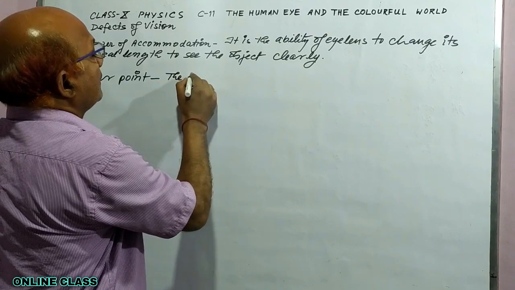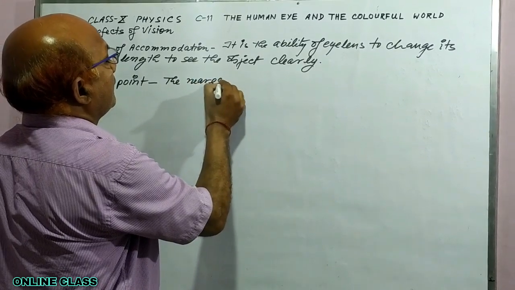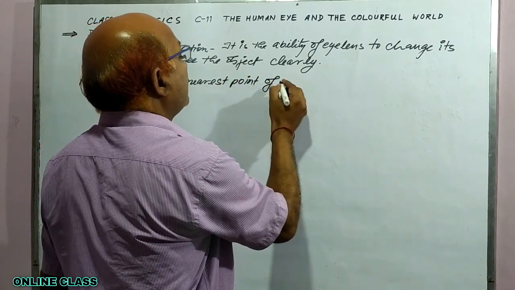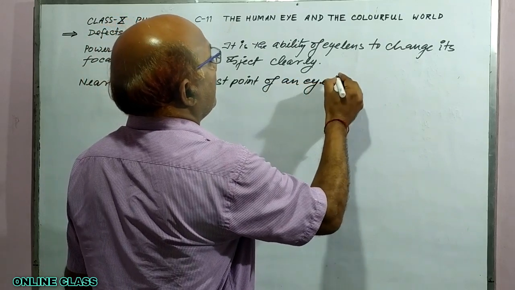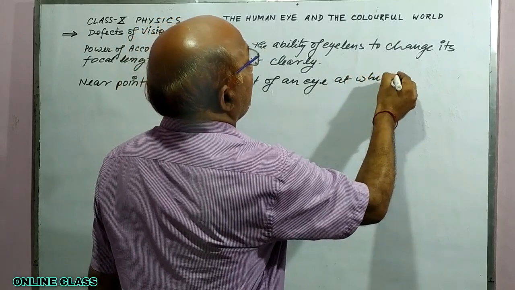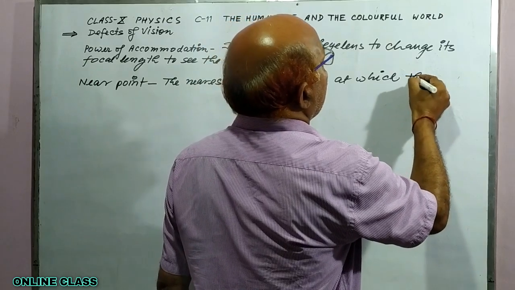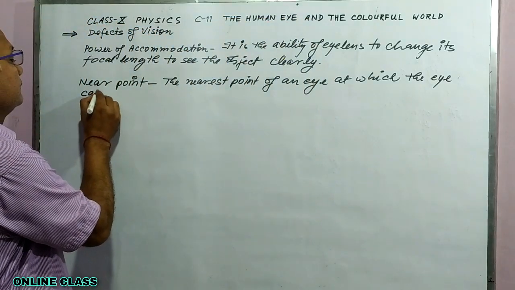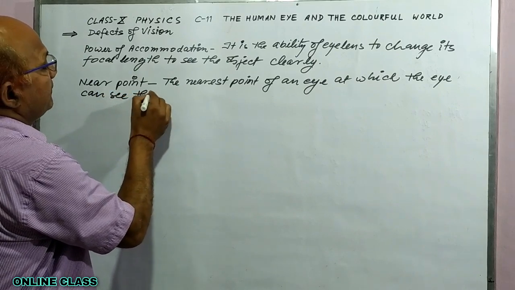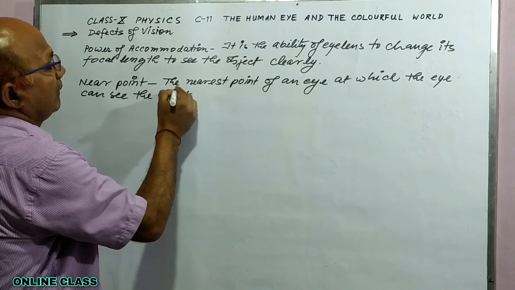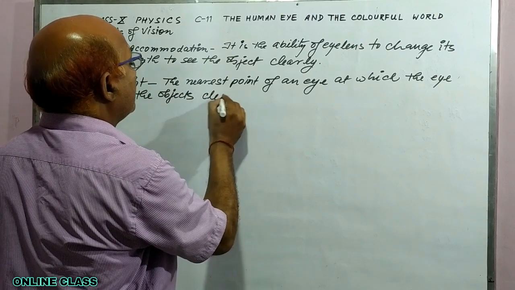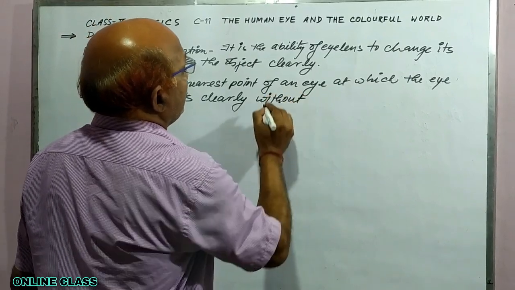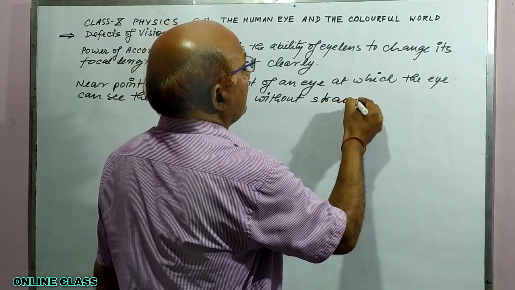The nearest point of an eye at which the eye can see the objects clearly without strain.